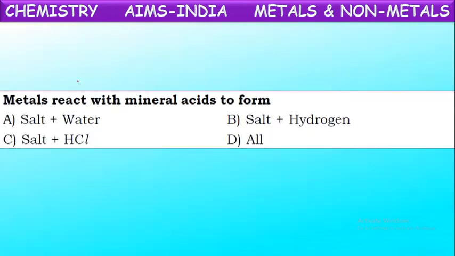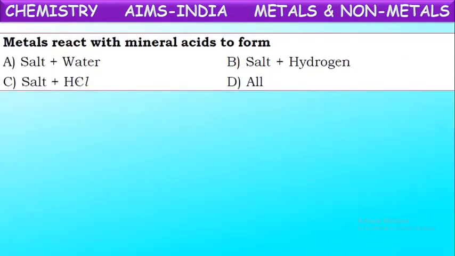Next, metals react with mineral acids to form... Yes, we have seen this just now. Metals react with mineral acids to form what? Metals on reaction with acids form salt and hydrogen. We have seen an example now. Hydrochloric acid on reaction with zinc forms zinc chloride salt and hydrogen gas. Okay.